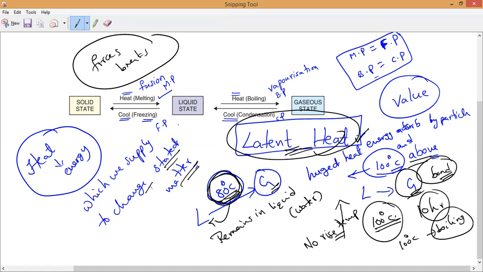Once the bonds with the force of attraction break, the substance converts from solid to liquid or liquid to gas. Once it reaches the boiling point or melting point, there is no rise in temperature of the substance, only a change in state of matter.